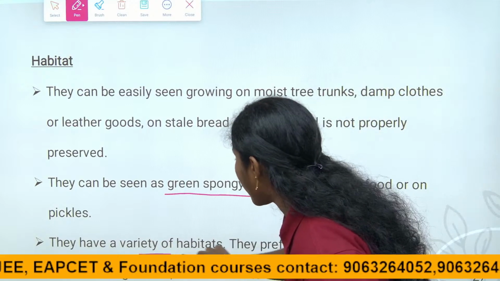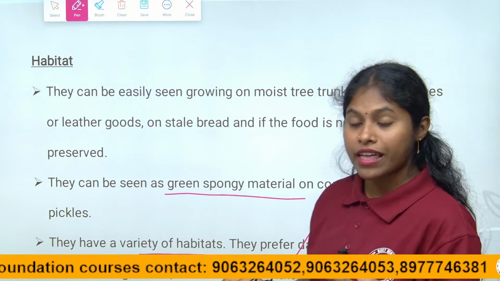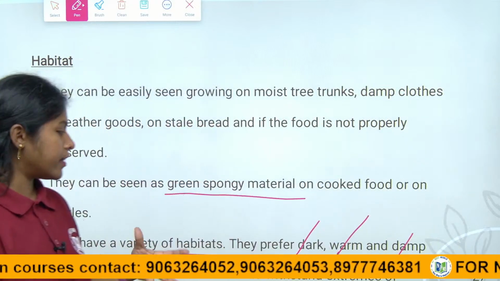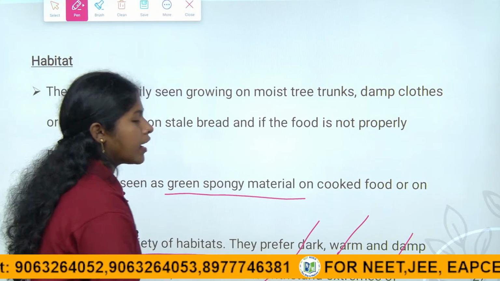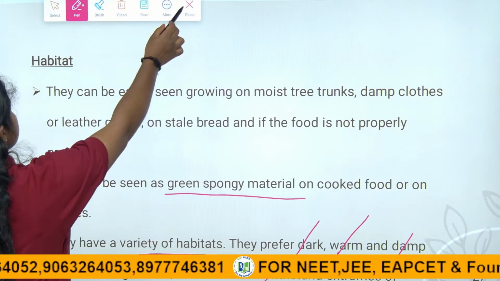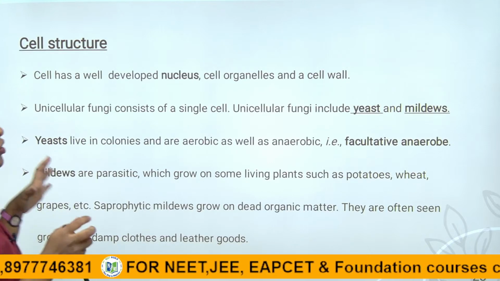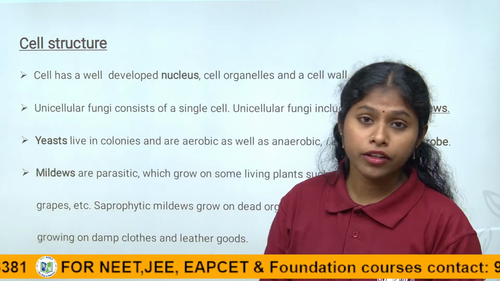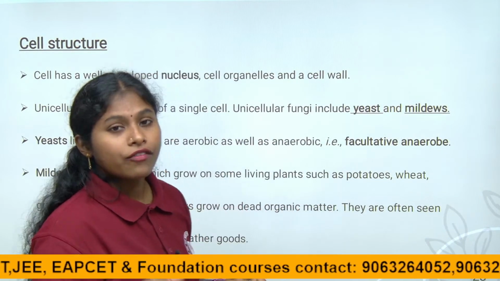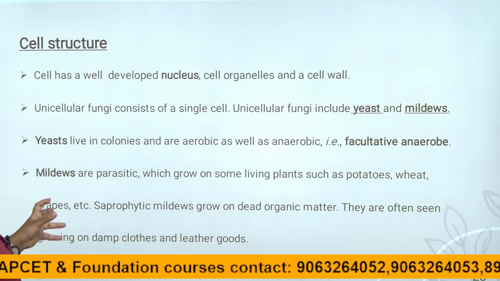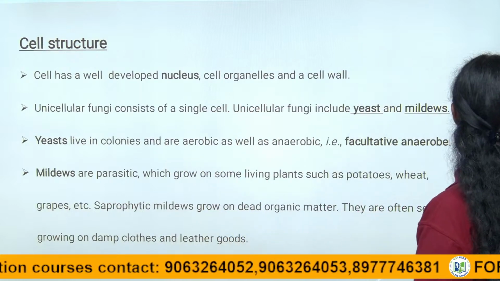So they have a variety of habitats. They prefer dark, warm and damp places where there is moisture, and they can withstand extreme conditions also. When suitable conditions are not there, they do not spread in that area. Mostly we see fungi in wet places, mostly in the rainy season. Coming to its structure, children, the cell has a well developed nucleus.